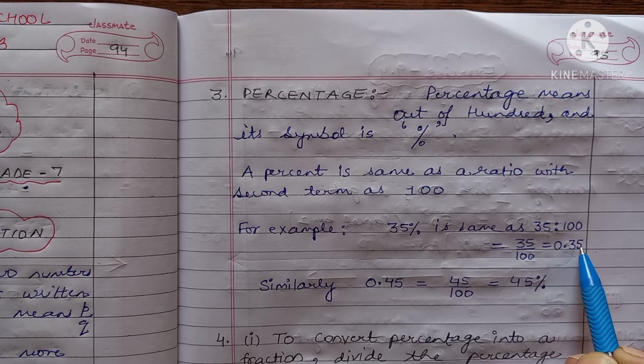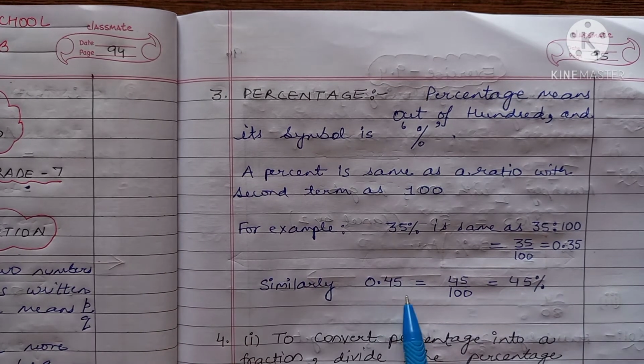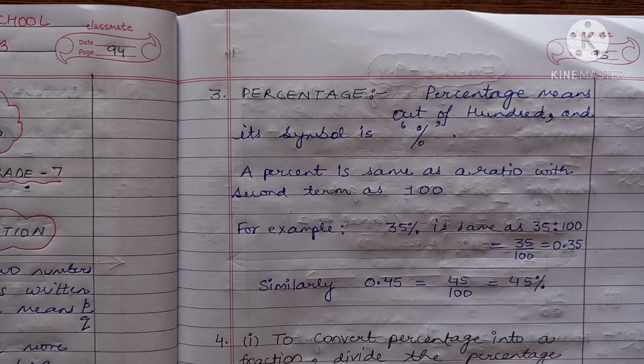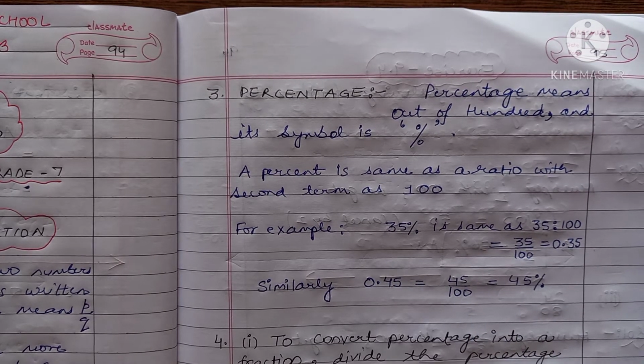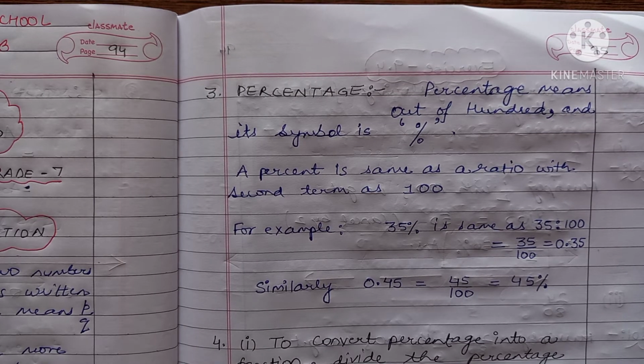that is 0.35. Or similarly, the other way, if we have 0.45 and we need to convert it into percentage, then we can write it as 45 over 100, so it is 45%. So now we can convert percentage into fraction, fraction into percentage, decimal into percentage, and percentage into decimal.